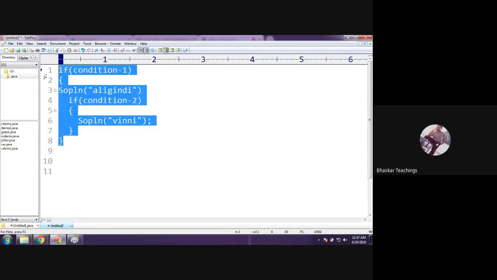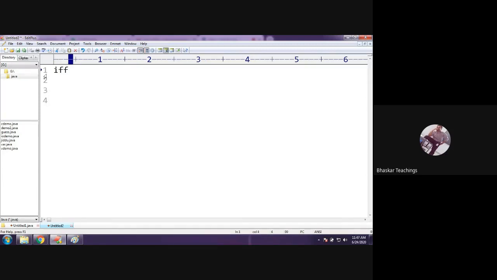Now let us see if else. Let me go with if else. Condition 1, I have a body. Next, else block and body. So this is the syntax for if else, right? Now inside if else, let me add one more if else.